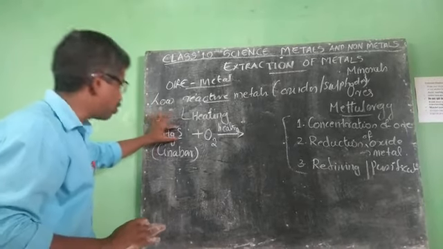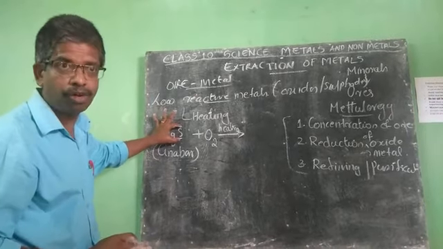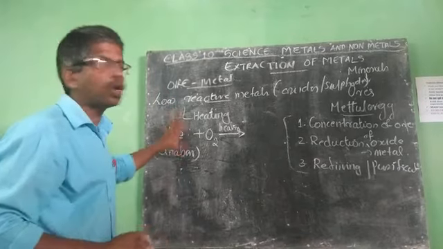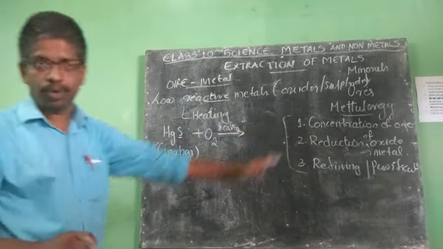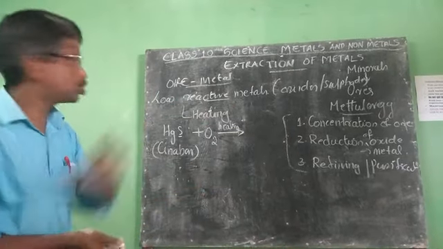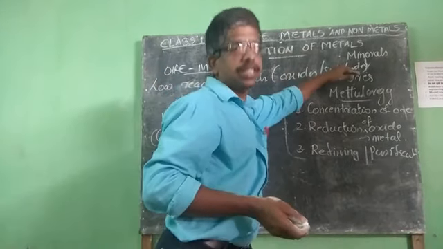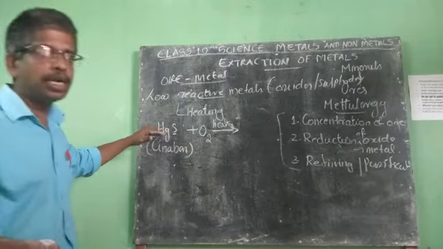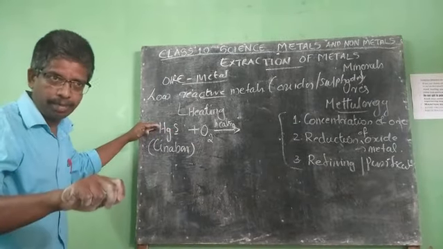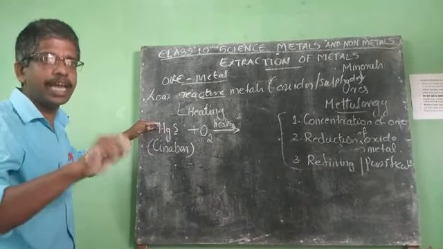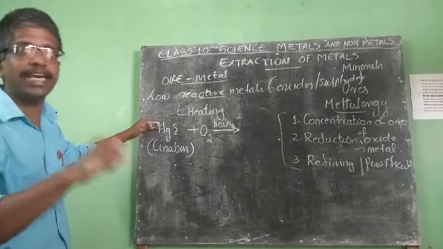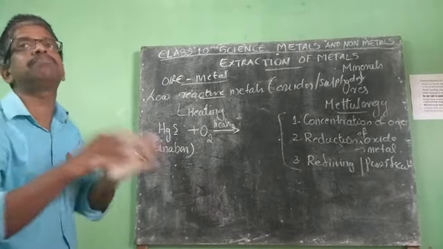So it is found in the sulfide form. From this ore, how can we separate mercury? By simple heating. The ore of mercury is cinnabar, and from it we can separate mercury by simple heating.